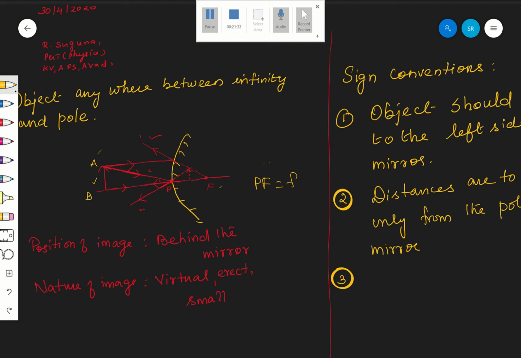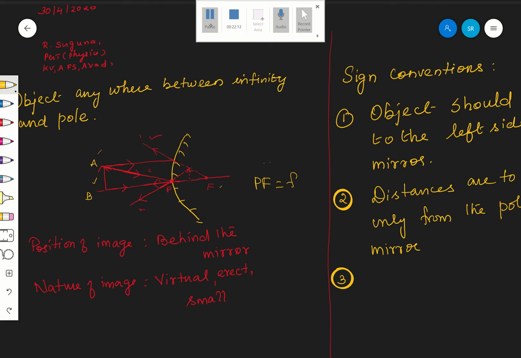So, listen, distances are to be measured only from the pole. Therefore, the object distance is PB, and the principal focus is at a distance PF. PB means to the left of the mirror, PF means to the right of the mirror, correct? Therefore, for that distance you now need to give a sign, whether it is to the right or left of the mirror. For that, the sign convention is very, very important here.